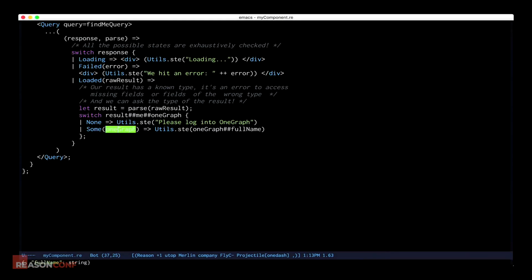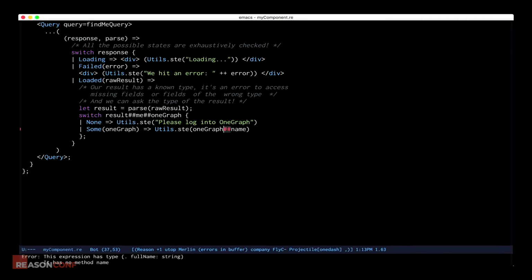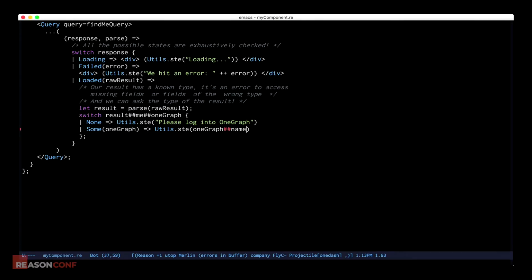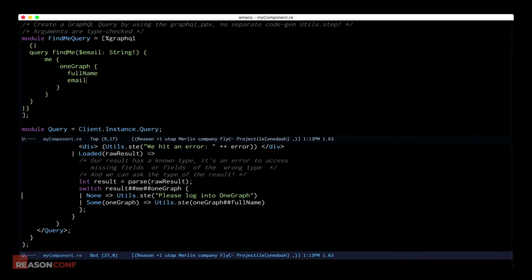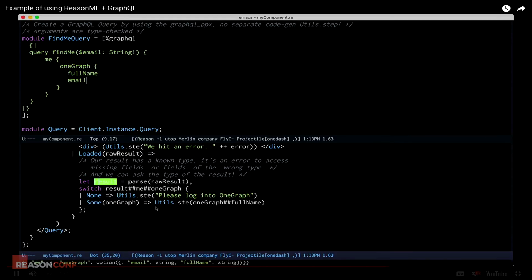I'm forced to deal with all of the knowable fields, so I know that there's not going to be any runtime errors. If I make a typo here, if I thought it was name instead, and I hit save, as soon as I hit save, it's going to say there is no name field here, right? So this is what we're used to whenever we deal with Reason level tooling. The problem is we usually traditionally only get that inside of our world for anything that we've defined. And with GraphQL, we can actually reach out into the real world and bring that safety, bring that convenience, and all of those definitions inside of our editor directly.